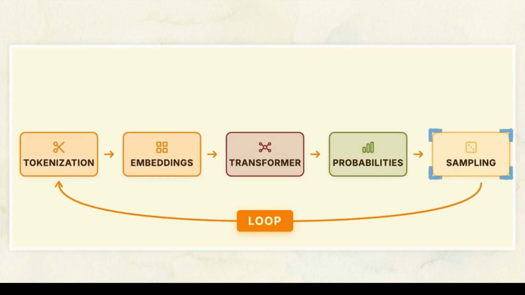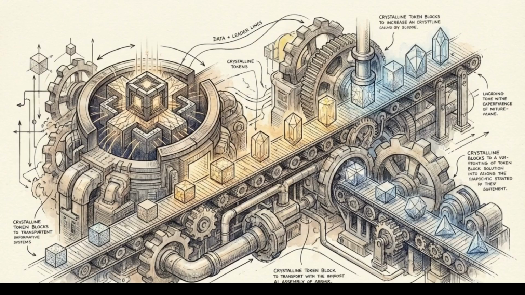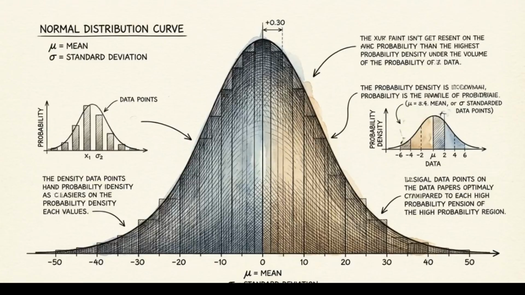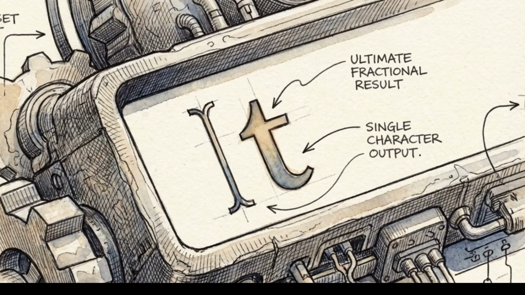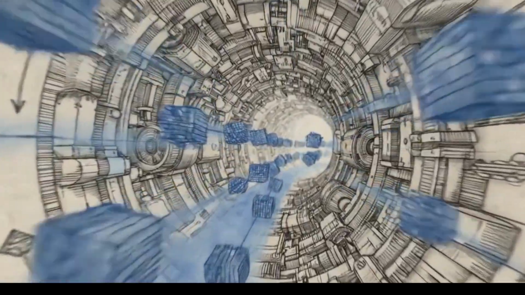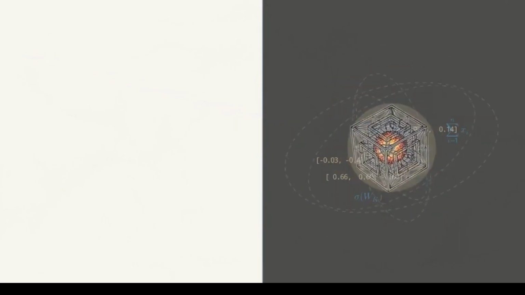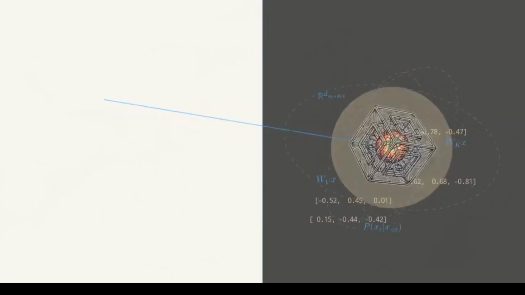The system has finally produced a single, discrete token. This isolated token is immediately appended to the end of your original input text. This entire pipeline, the slicing of text, the mapping to vectors, the heavy matrix multiplications, the probability distributions, executed purely to generate a fraction of a single word. With the sequence now lengthened by one token, the loop fires again, repeating the identical chain of state transformations. The illusion of a coherent response is built on this rapid mathematical cycle, a relentless translation between language and geometry that repeats hundreds of times a second.